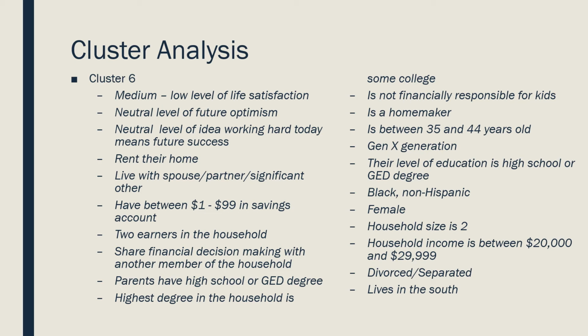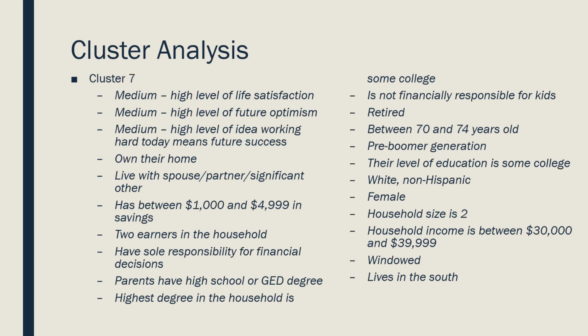This is the first time that popped up, so that was interesting to note. Less than $100 in savings. Homemakers between 35 and 44 years, so Gen Xers, but on the younger side, with a GED or high school degree, Black non-Hispanic females with $20,000 to $29,000 in income a year. Cluster 7, medium to high levels of life satisfaction, retired again, 70 to 74 years of age. These are pre-boomer generation folks, white non-Hispanic females with $30,000 to $39,000 a year.